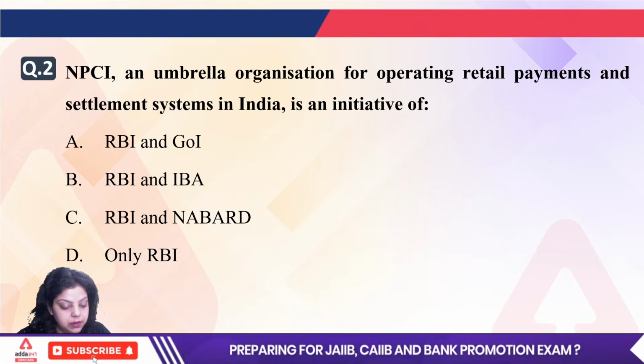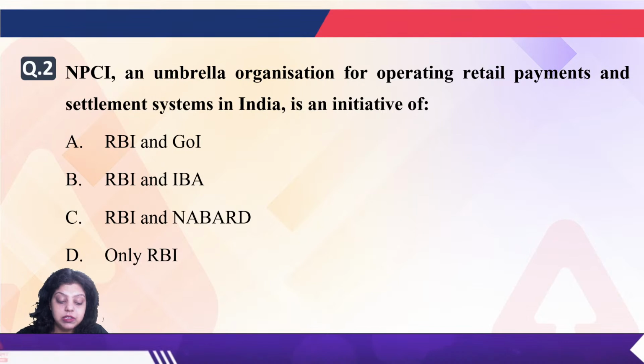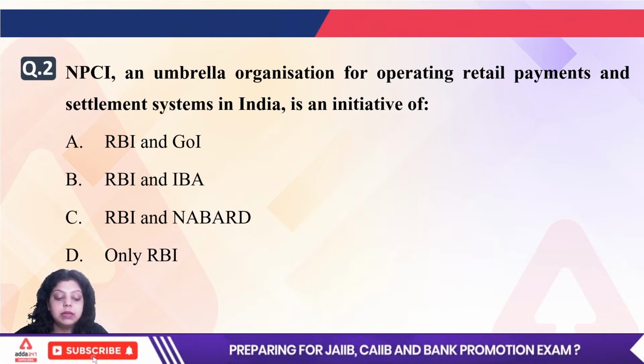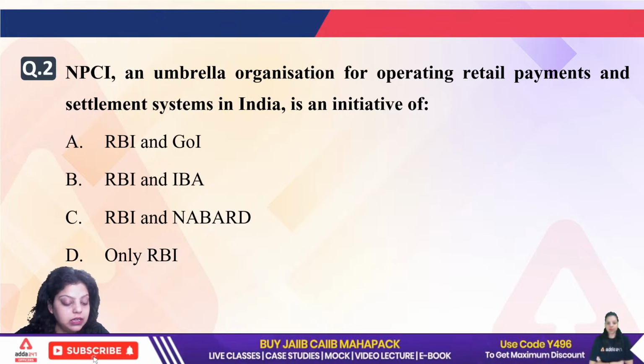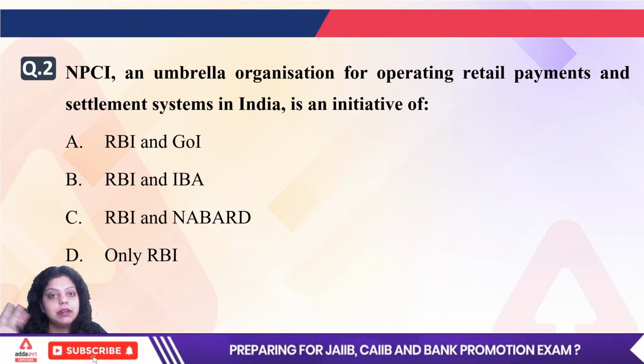Deepak is saying B, Sheikh is saying A, Gaurav is saying A, Sharath is saying B, Devashish is saying D. Deepak, on the Telegram channel, you can search by the name Amanjyot Kaur, you will find the Telegram channel. There you have to go to the file section and you will find the PDF with the name of banking abbreviation.